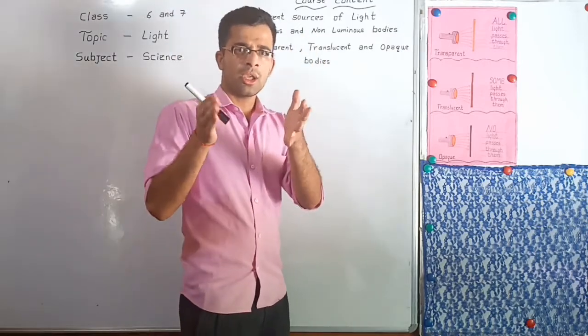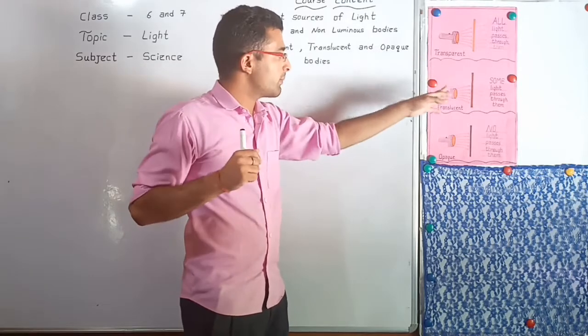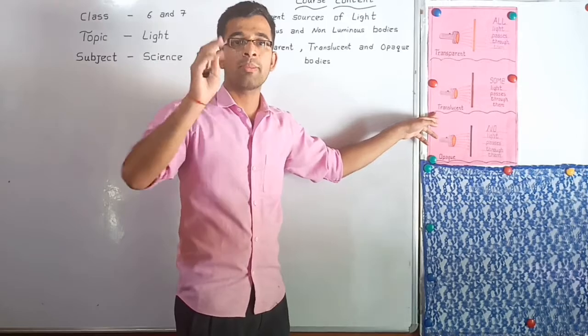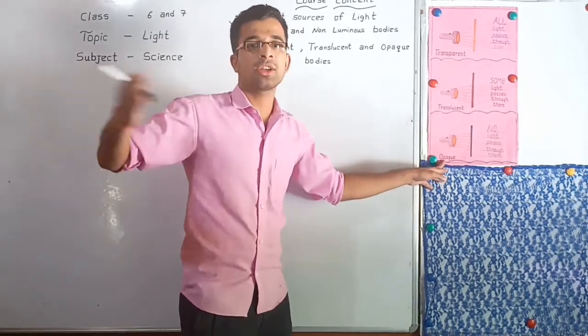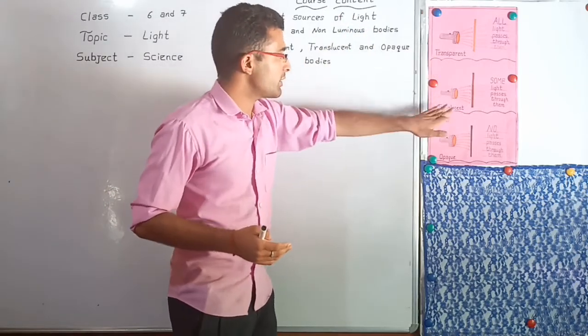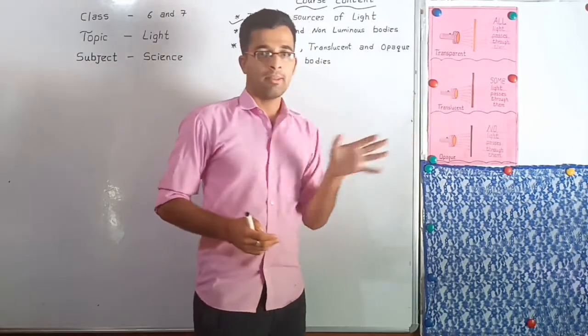You may also note that a transparent object forms no shadow, a translucent body forms a faint shadow, but an opaque body makes a dark shadow. These are the differences between transparent, translucent, and opaque bodies. I hope you understood this topic very well.